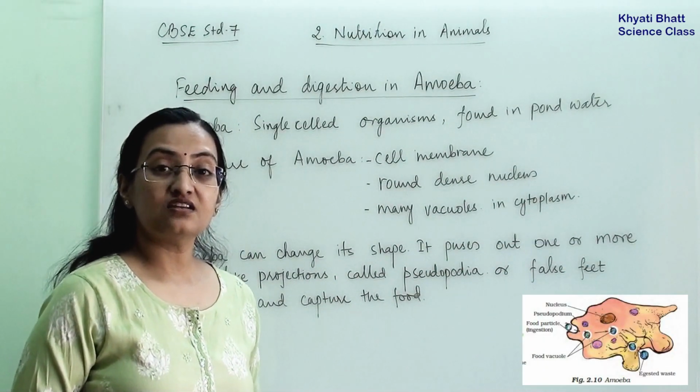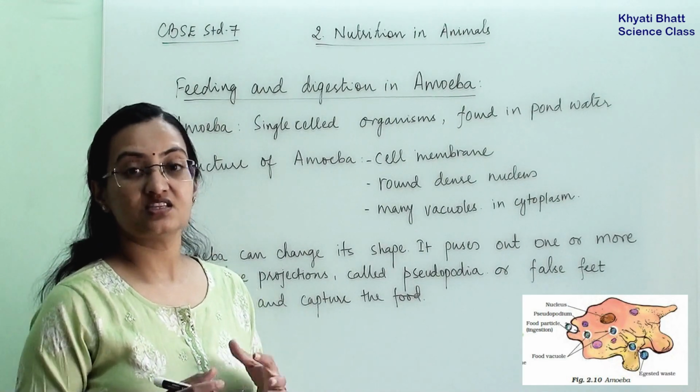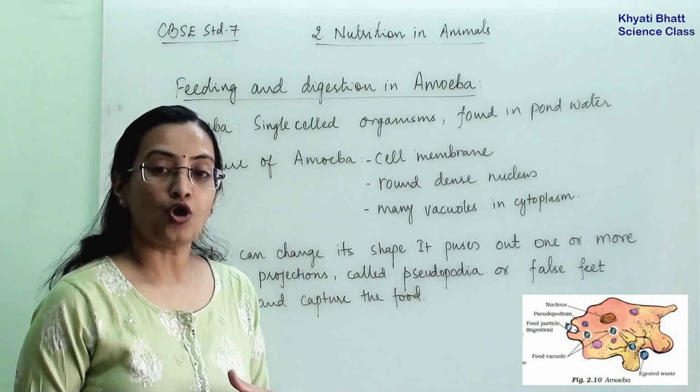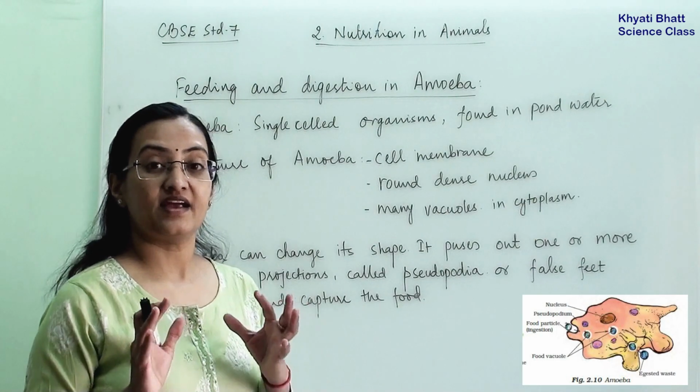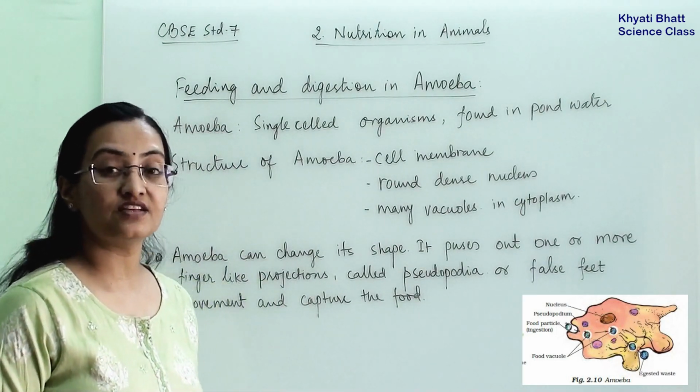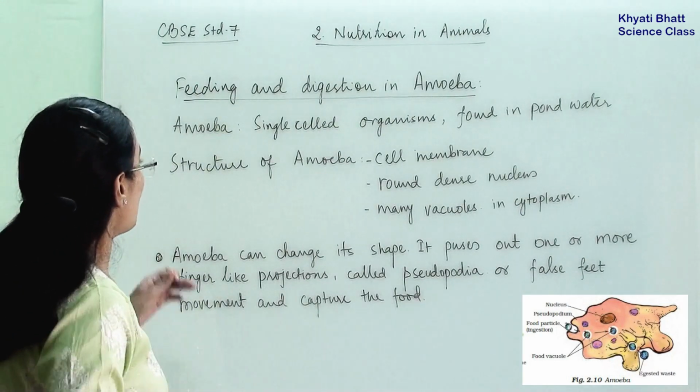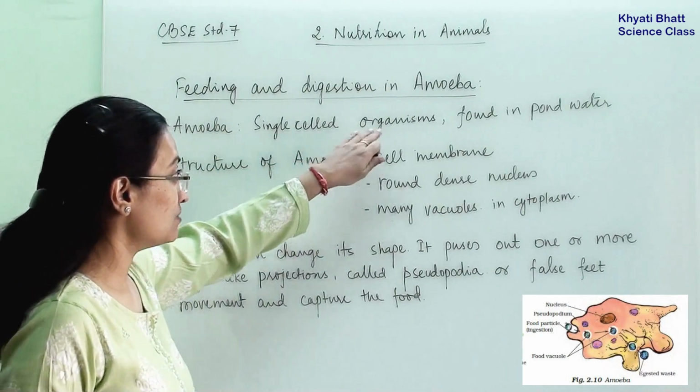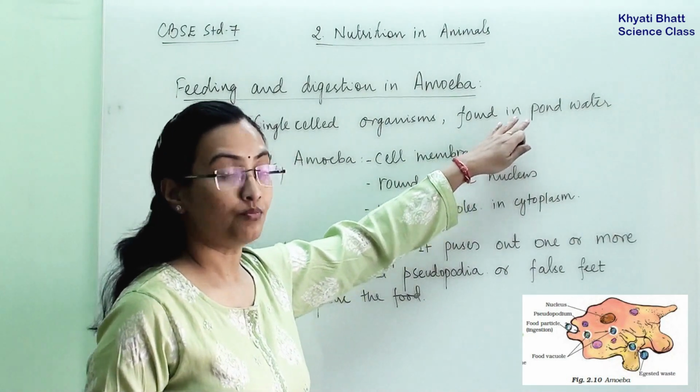Now let us understand the feeding process in amoeba, which is different from other organisms. This topic is under CBSE Standard 7 Chapter 2. Amoeba is a single-celled organism often found in pond water.